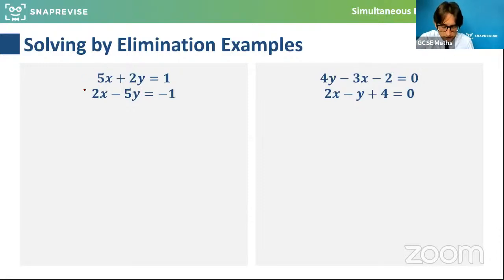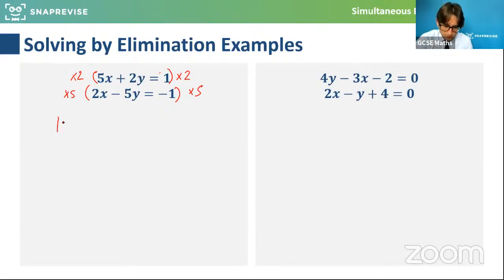So my advice here, if we were going to, for example, make x line up again and be the same coefficient, I could times that first equation, the whole thing, by 2, and times the second one by 5 to find the lowest common multiple. So 5x plus 2y equals 1.